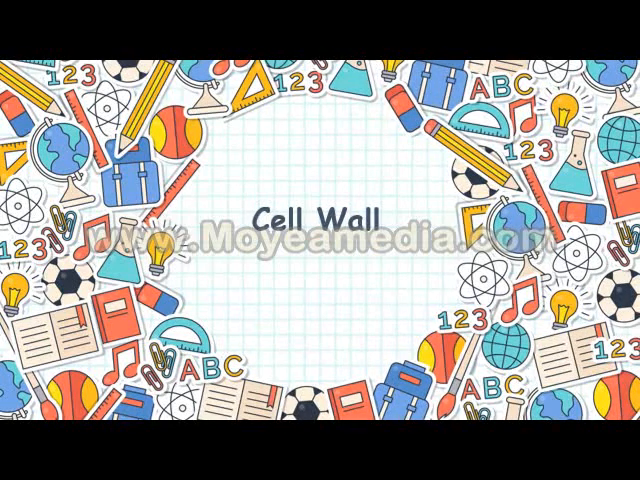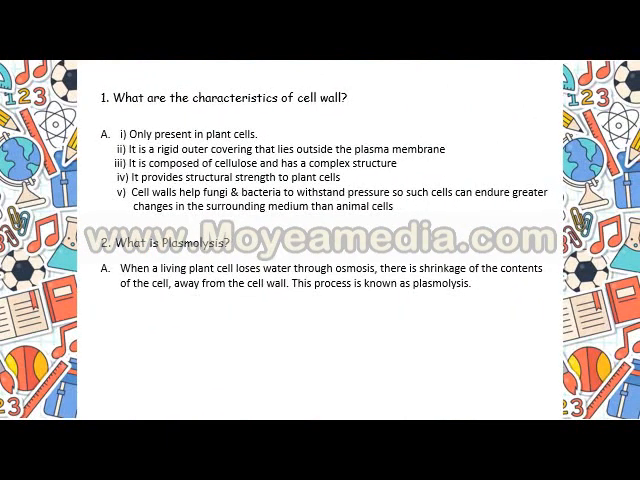Now we are coming to cell wall. What are the characteristics of cell wall? It is present only in plant cells. Remember this point, cell wall is present only in plant cells. It's a rigid outer covering that lies outside the plasma membrane. It is composed of cellulose and it has a complex structure. It provides the structural strength or mechanical strength to the plant cells.